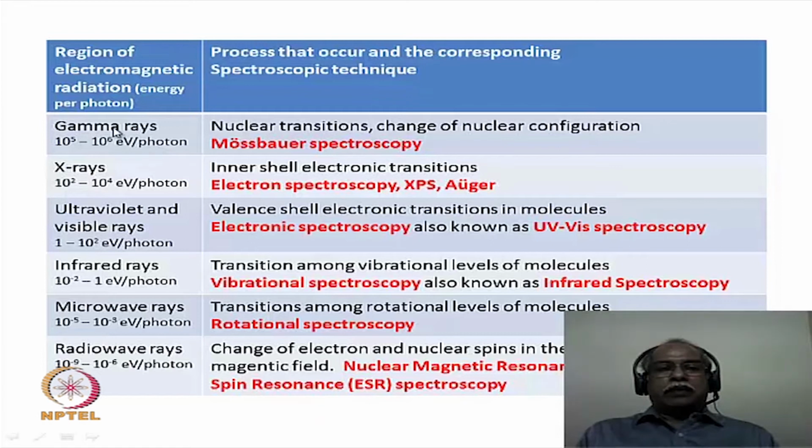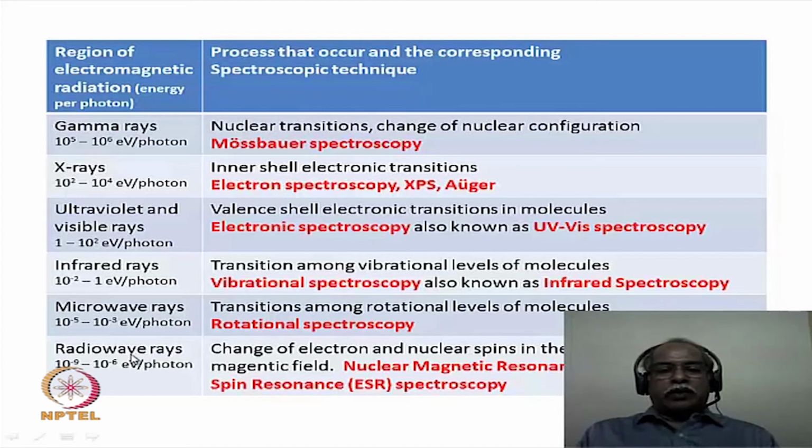If we take, for example, gamma rays, they are very powerful high energy photons, and they can cause transitions within the nucleus, causing a change of nuclear configuration, and this essentially constitutes Mossbauer spectroscopy. On the other hand, microwaves are very low energy radiation, and the transition among the rotational levels of a molecule is what happens upon absorption of microwave radiation. This essentially constitutes rotational spectroscopy.